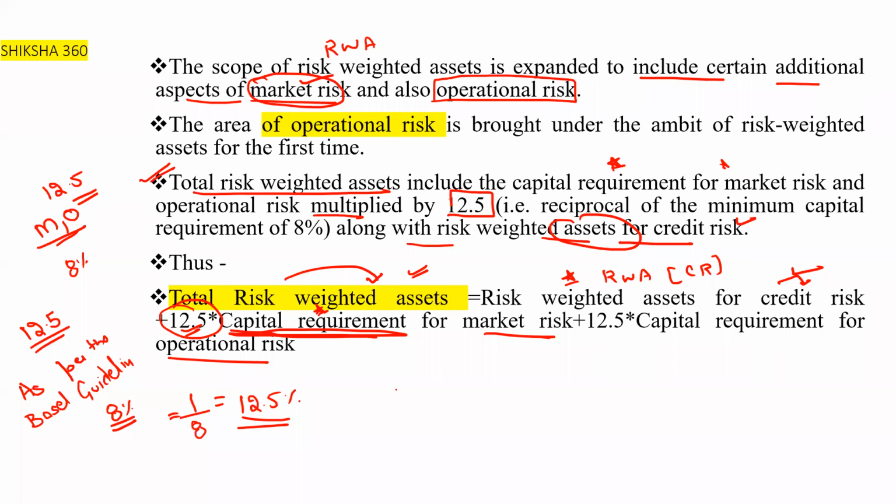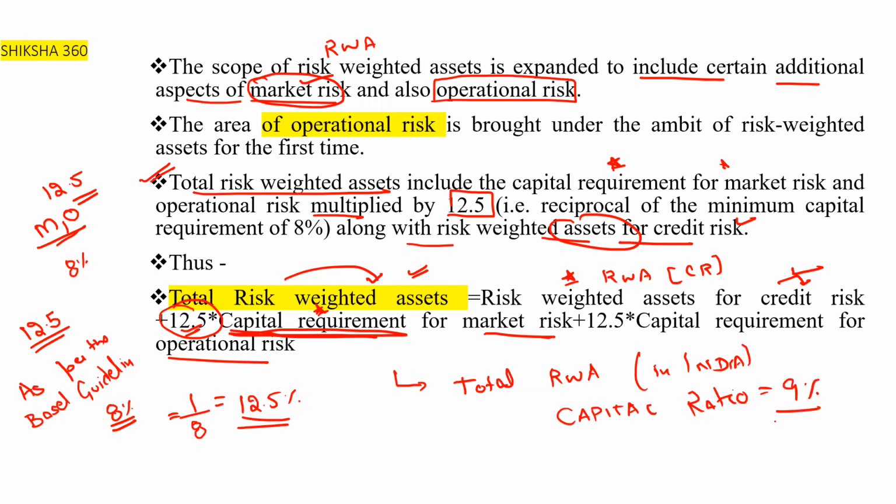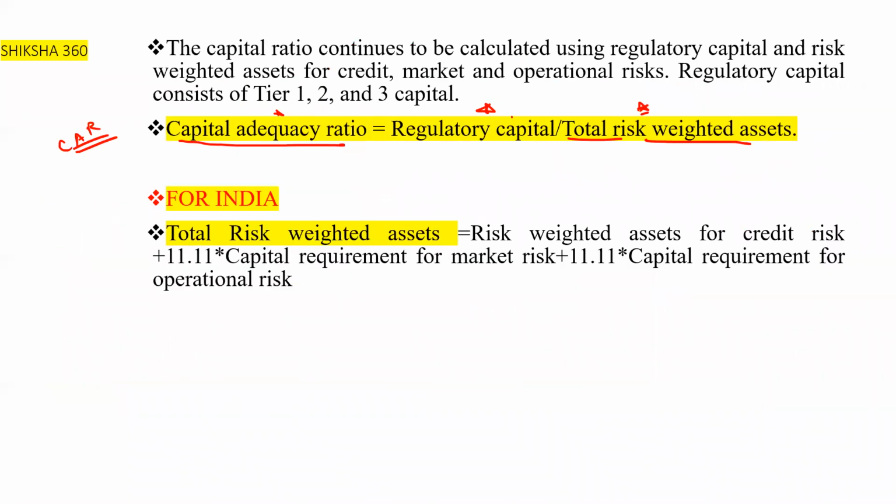Now, if we have to calculate the formula of the total risk weighted assets in India, we have to maintain a capital ratio of 9%. So what is the multiplying factor here? Please tell fast. In place of 12.5, the multiplying factor has to change, because in India we have to maintain 9%.